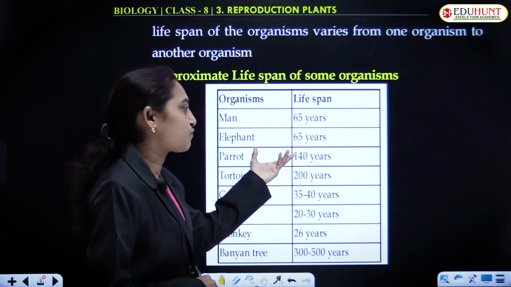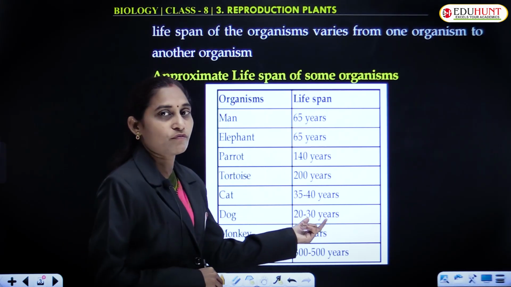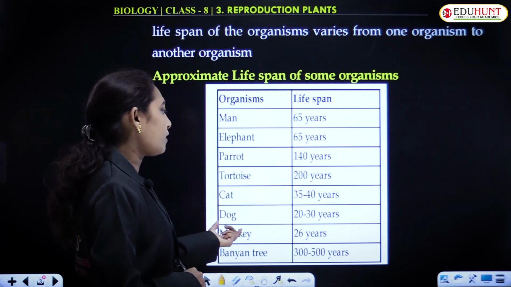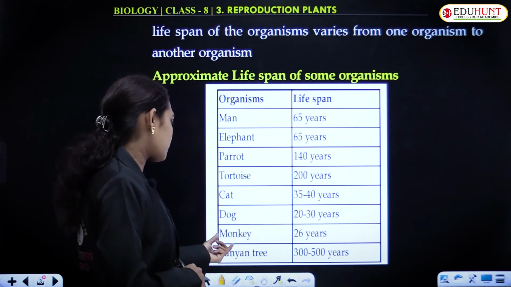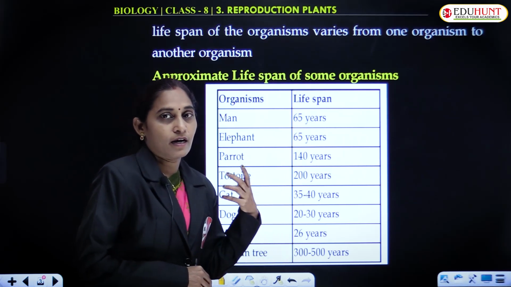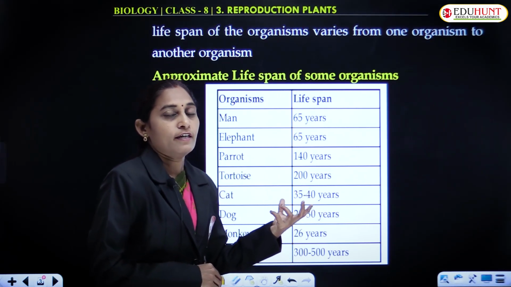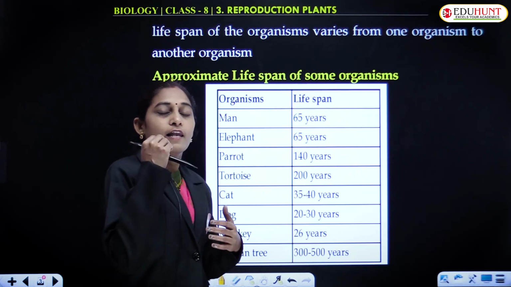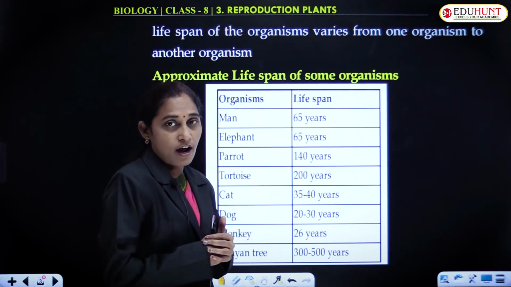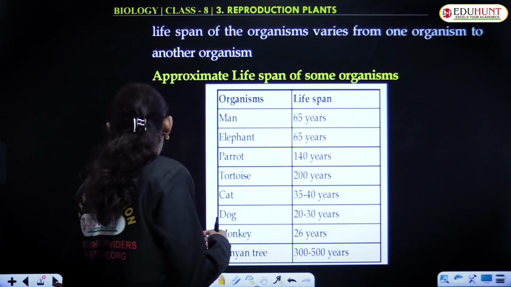For a parrot, it is 140 years, tortoise 200, cat 35 to 40 years, dog 20 to 30 years, monkey 26, and banyan tree has a lifespan of 300 to 500 years. That is, lifespan varies from one species to another.